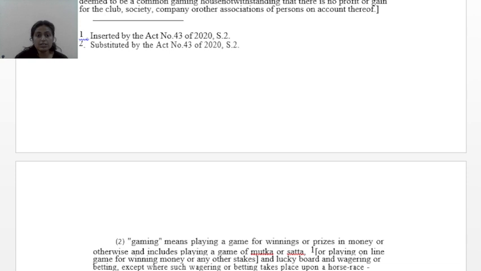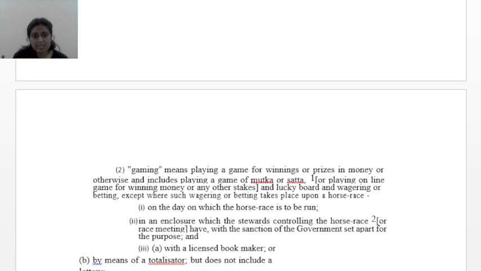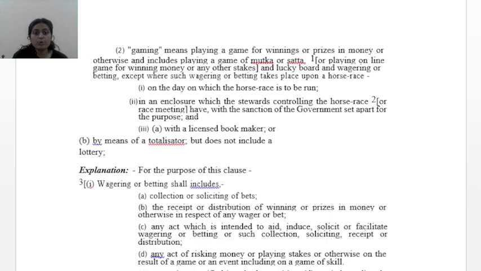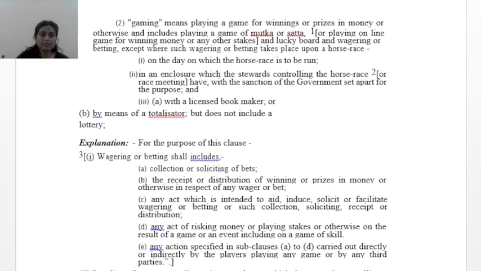Coming forward to section 2, subsection 1, gaming. See, gaming means playing a game for winning or prizes in money or otherwise, and includes playing a game of matka or satta. Satta means again you're betting, or playing an online game for winning money or any other stake, and lucky board and wagering or betting, except where such wagering or betting takes place upon a horse.